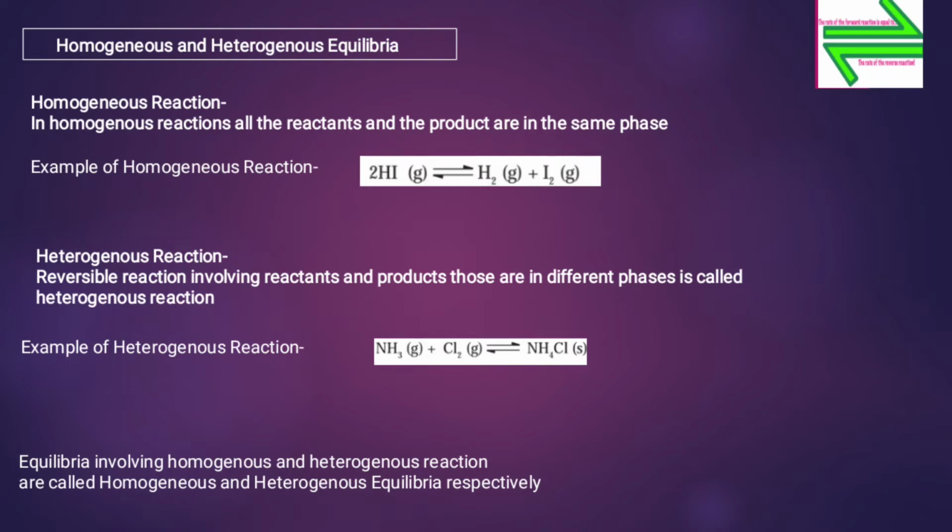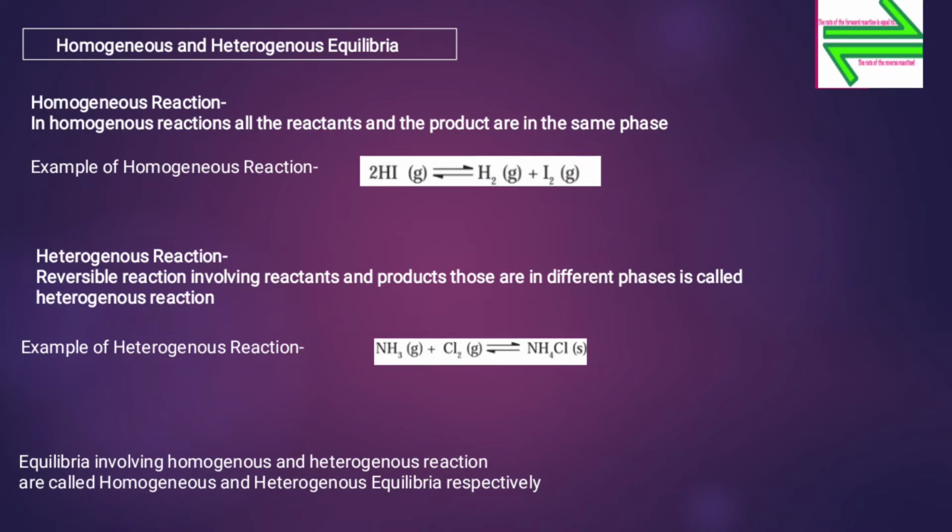Here the reactant and product are in different phases. So, it's a heterogeneous reaction.